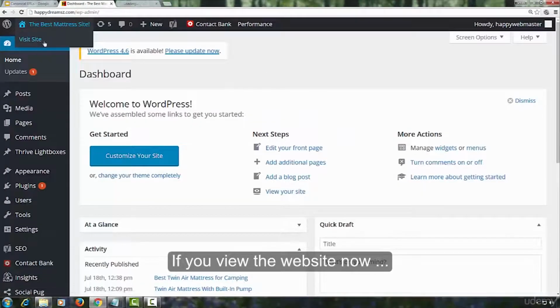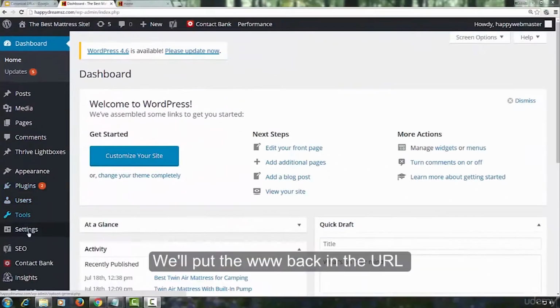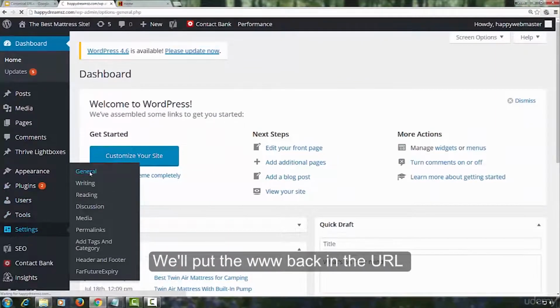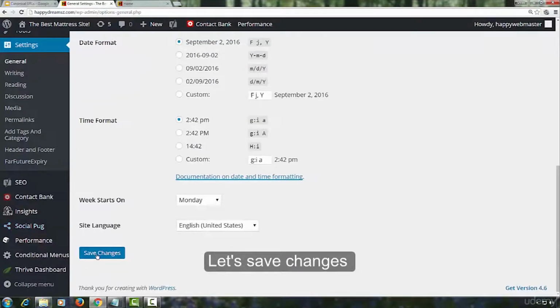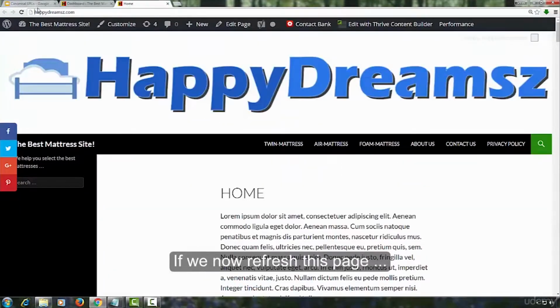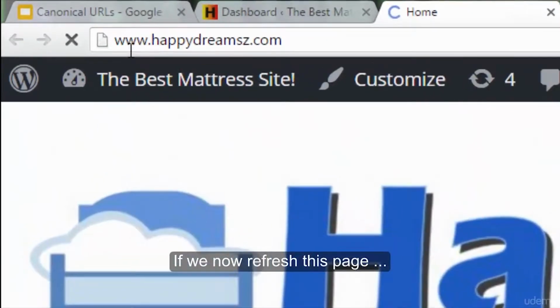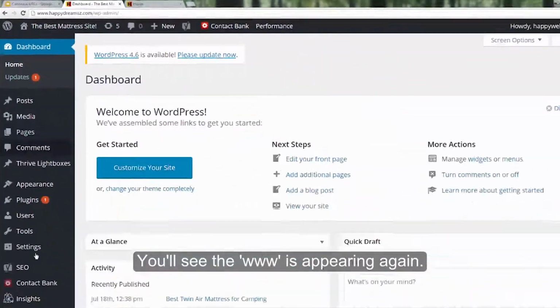If you view the website now, you can see the URL does not have the www in it. We'll put the www back in the URL. Let's save changes. We will need to log in again. If we now refresh this page, you'll see the www is appearing again.